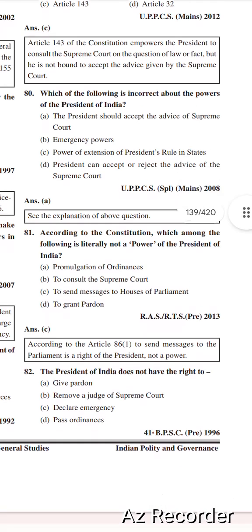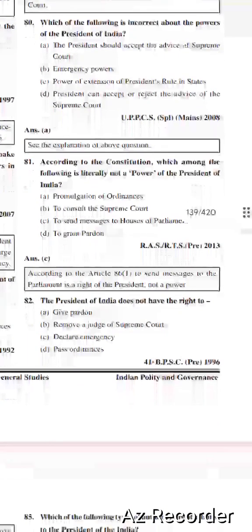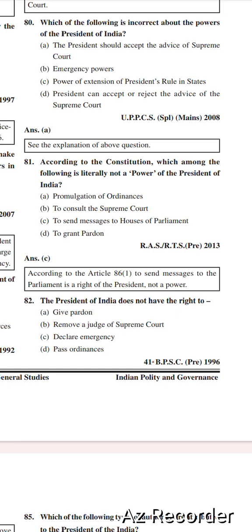Next question is according to the Constitution, which among the following is literally not a power of the President of India? Options are promulgation of ordinance, to consult the Supreme Court, to send a message to houses of Parliament, to grant pardon.